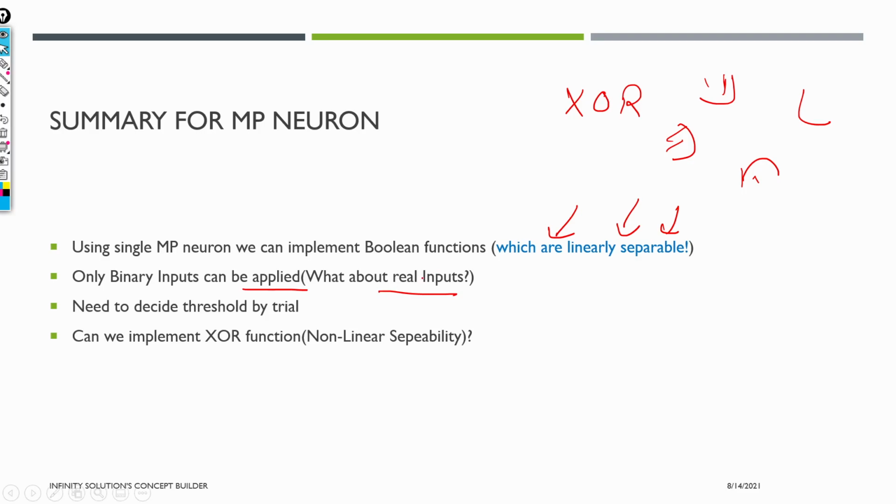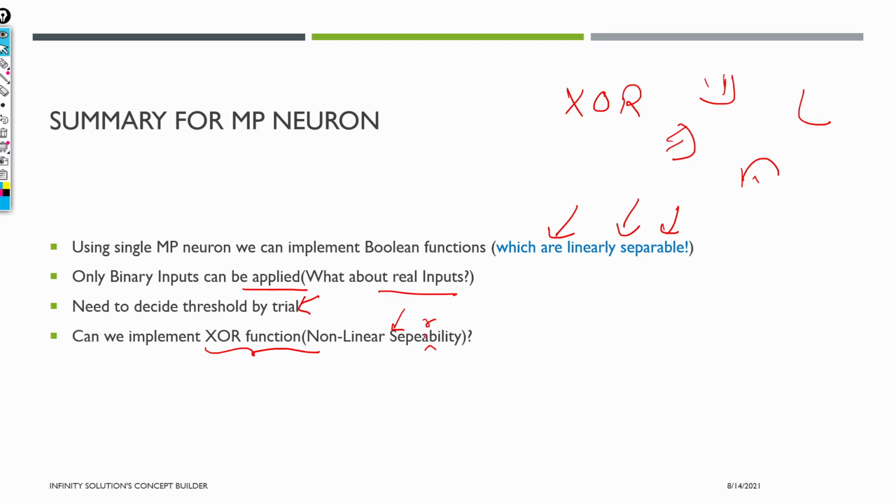But don't worry, we have perceptron coming in the very next slide. Now also we have to decide the threshold based on our trials. These were just simple logic gates, but based on our trials we have to decide. And the same thing that I answered, can we implement it, we can say no, because of non-linear separability. Yeah, maybe it's a typo here, separability. Just let me know if you find any mistakes, since I made the slides. Any suggestions are welcome as well.